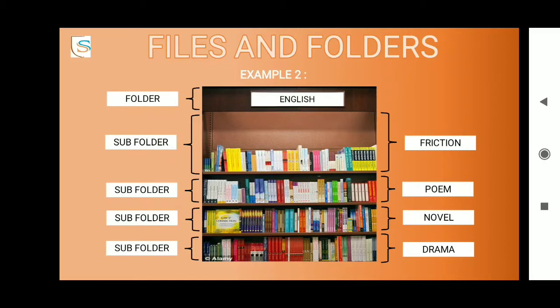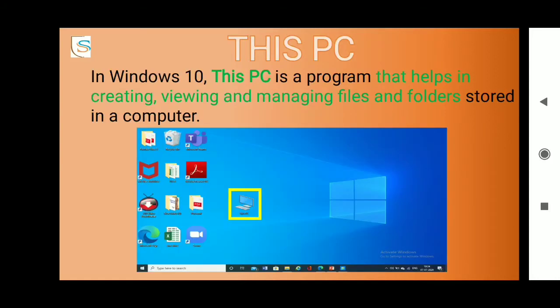Okay everyone, now where can we find all these folders, subfolders and files? These are found in a particular location inside a computer where you can view them, access them, manage them, as well as organize them. That important place where these are all found is This PC.